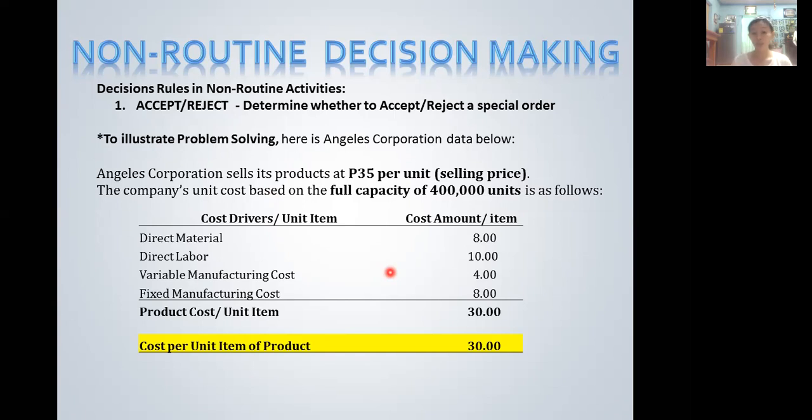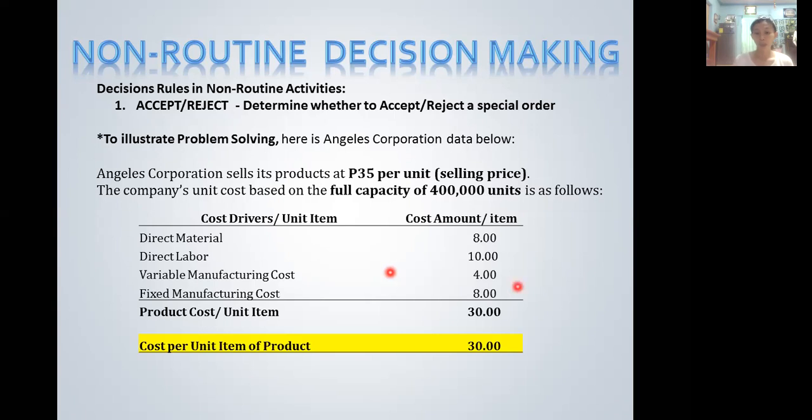Fixed manufacturing costs are at 8 pesos, however, they are committed costs. That means regardless of whether you have zero production or 100 items, regardless of the numbers, the same amount will be due or paid.